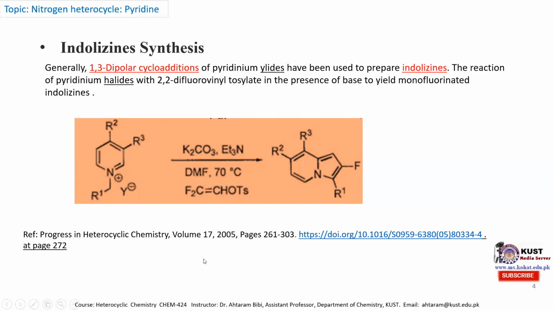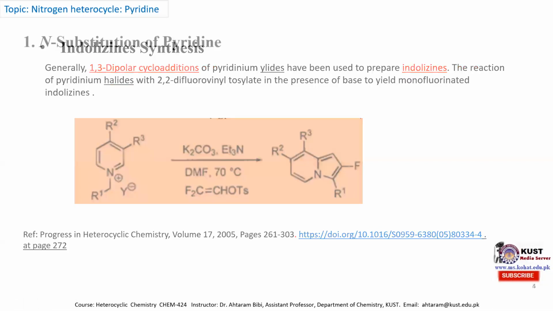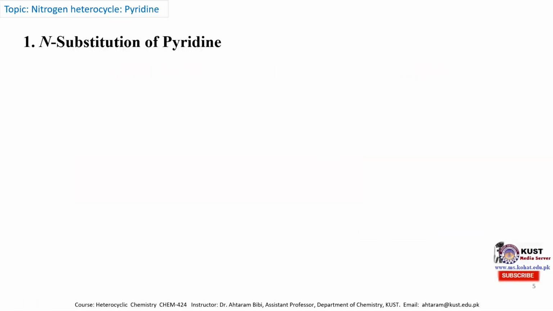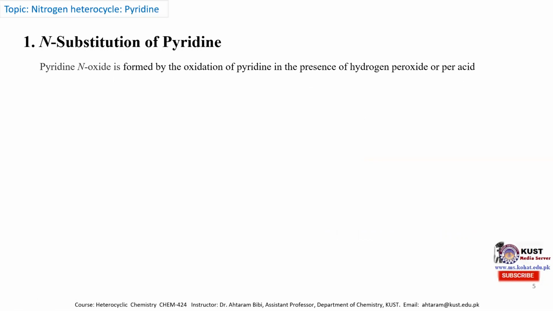So pyridinium halides are important molecules because they are used for the synthesis of various types of indolizine molecules and other biologically active molecules. The second reaction of N substitution of pyridine is the oxidation of the pyridine molecule.